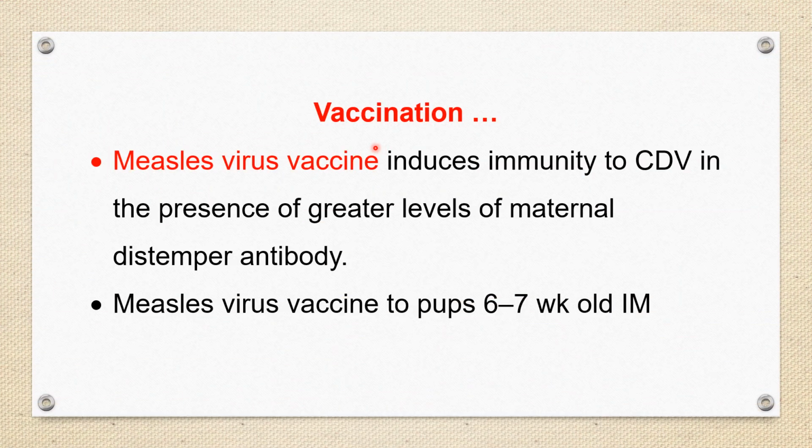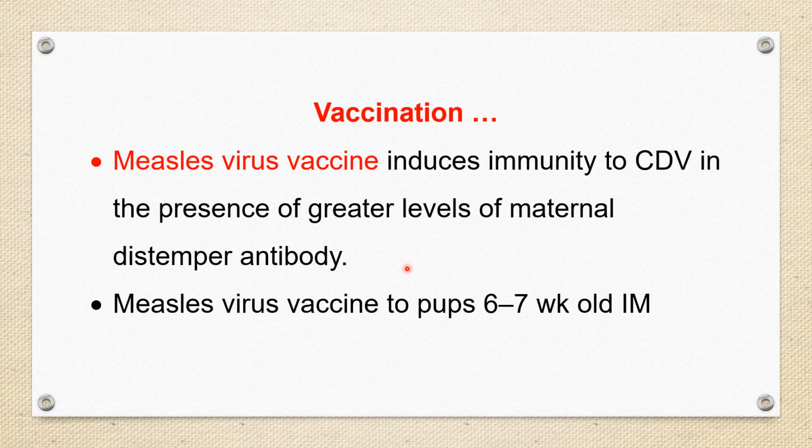Friends, we know that canine distemper virus is antigenically related to measles virus. So measles virus vaccine also induces immunity to canine distemper virus. This vaccine is used especially in the presence of a greater level of maternal distemper antibody.